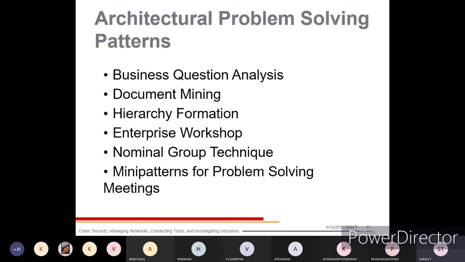Architectural problem solving patterns are business question analysis, document mining, hierarchy formation, enterprise workshop, nominal group technique, and mini patterns for problem solving meetings. These are the main architectural problem solving patterns. If any architectural problem occurs, how do we solve it? First, we do business question analysis, meaning where the problem has occurred.